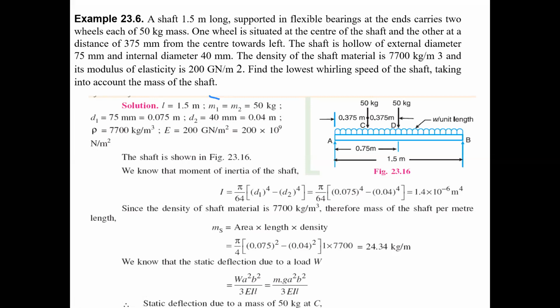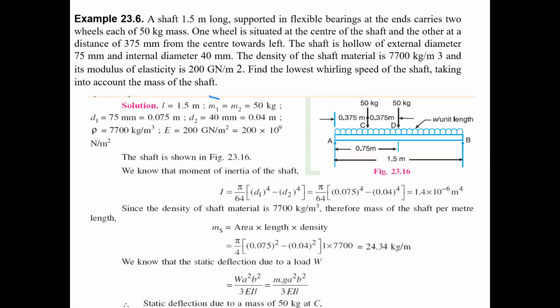Now from the problem description, you have to draw the free body diagram. Just all of you observe that. Draw one line, one beam. The beam is simply supported, because nothing else is mentioned, and it is carrying a UDL load additionally to the point loads.